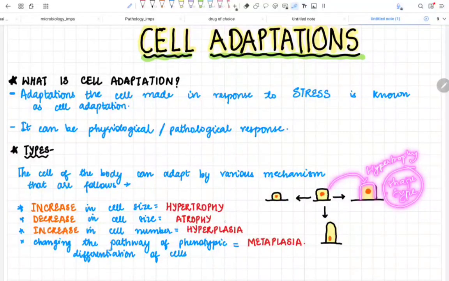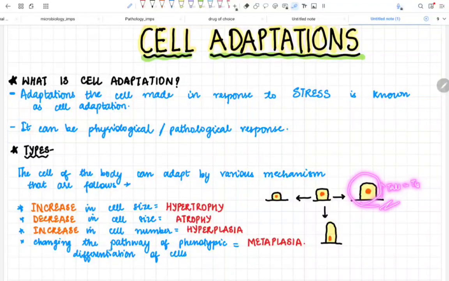Now how to remember hypertrophy? See, the cell has become tall, T comes here and T also comes in hypertrophy. You can remember it like a mnemonic. So if the cell becomes tall, T also comes in hypertrophy, then definitely the answer is hypertrophy.